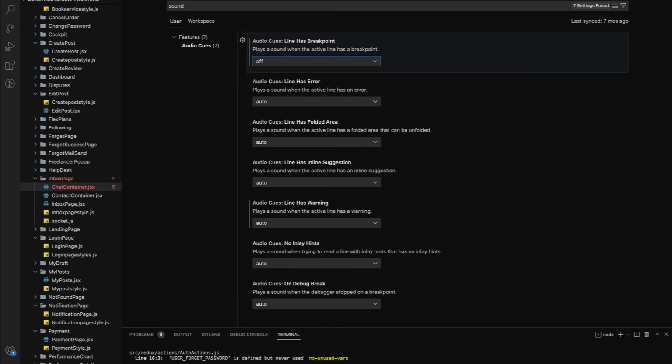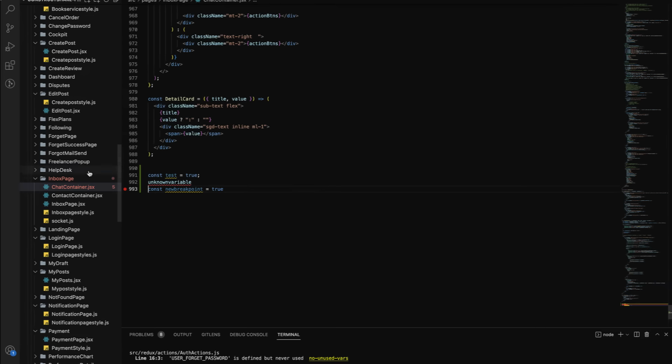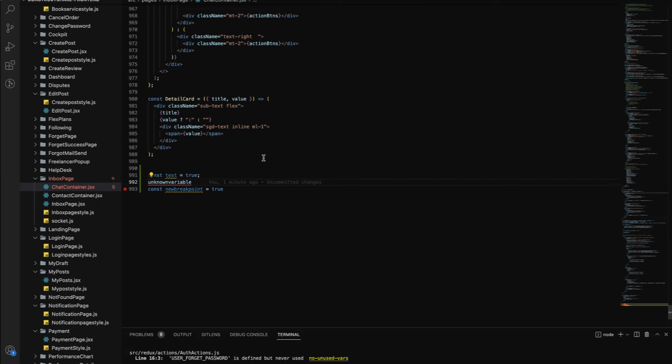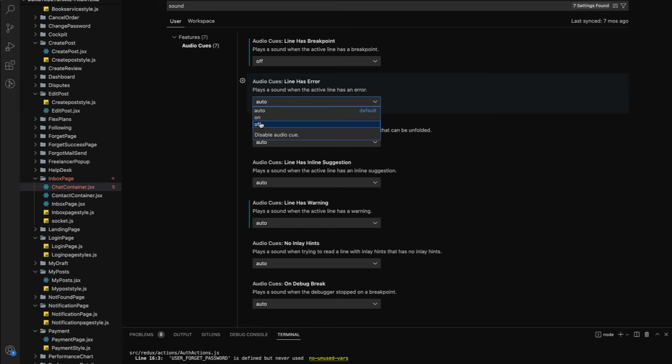And line has error. That means if I have any error on this line, then it will just give me a sound. Actually, VS Code built this out of concern for the developer. When you develop something and make some error or mistake, they will inform you that something is remaining or wrong. But I think this sound is not good, and it's really annoying during development. So I just tried to turn it off. I'll just turn off everything from this list.